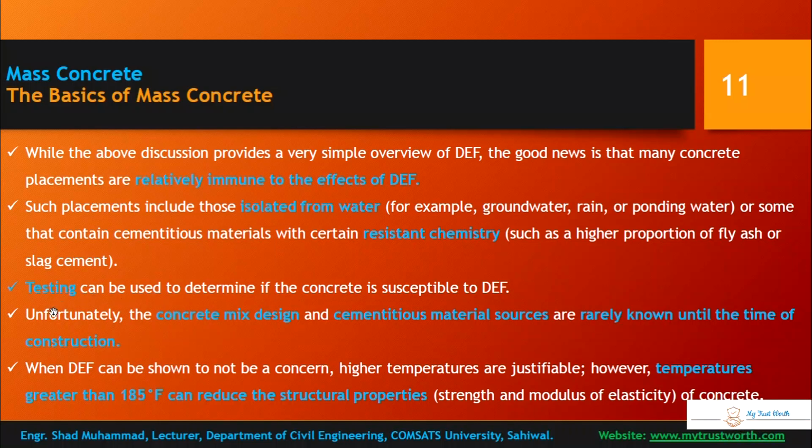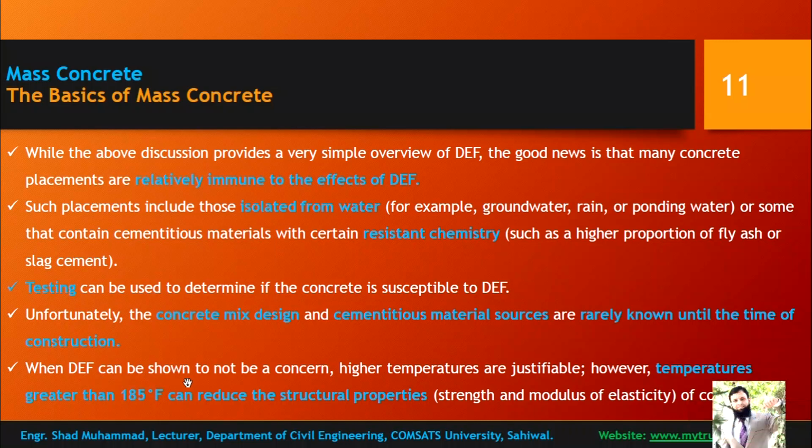So this is the biggest dilemma regarding testing, that as a concrete mix designer or tester, you are unaware of what the concrete mix design will be, what type of cementitious material and aggregates, and what the source of those will be, as in mass concreting a lot of cement is used, and so you rarely know it at the planning phase.